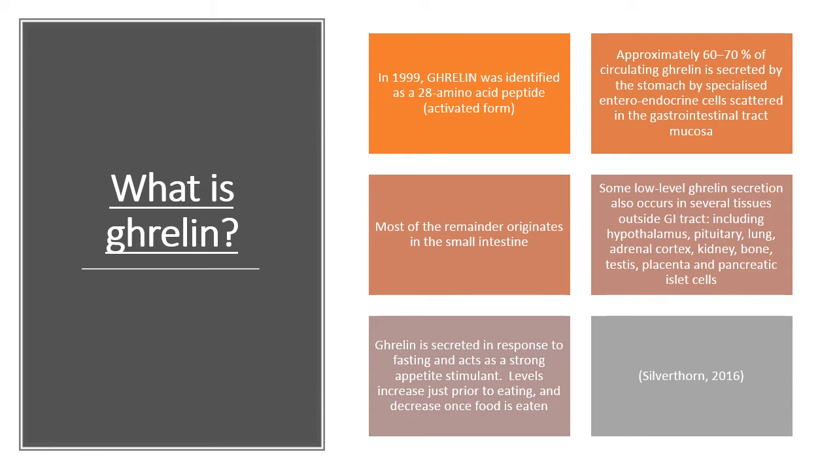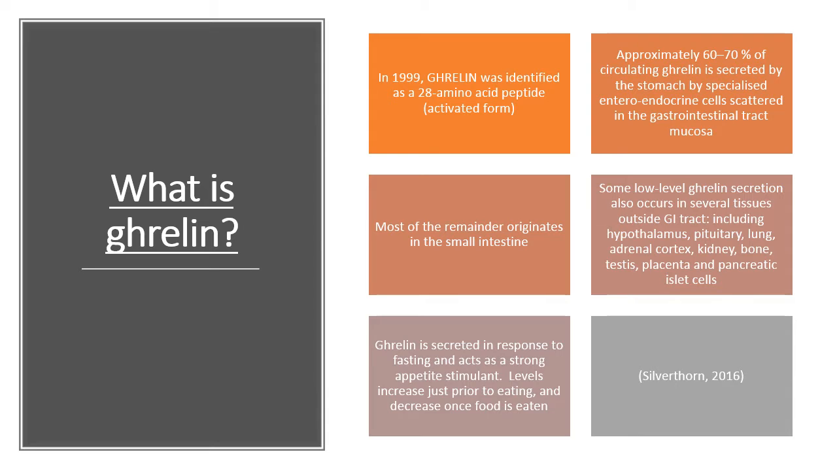In its active form, Ghrelin has been identified as a 28 amino acid peptide. Most of it is secreted by specialized cells in the stomach, enteroendocrine cells, and these are scattered in the gastrointestinal tract mucosa. Most of the remaining secretion originates in the small intestine, although there are some tissues outside the GI tract that have been shown to secrete Ghrelin.